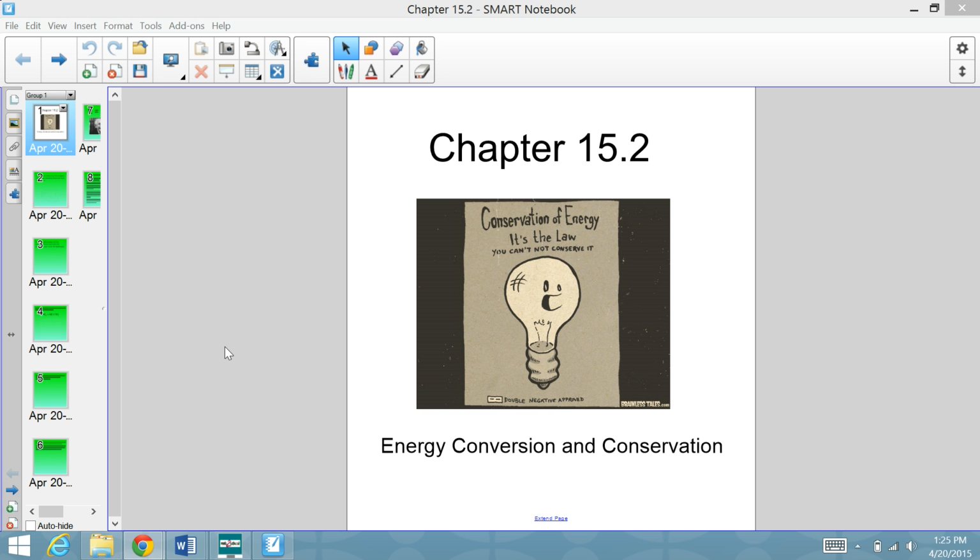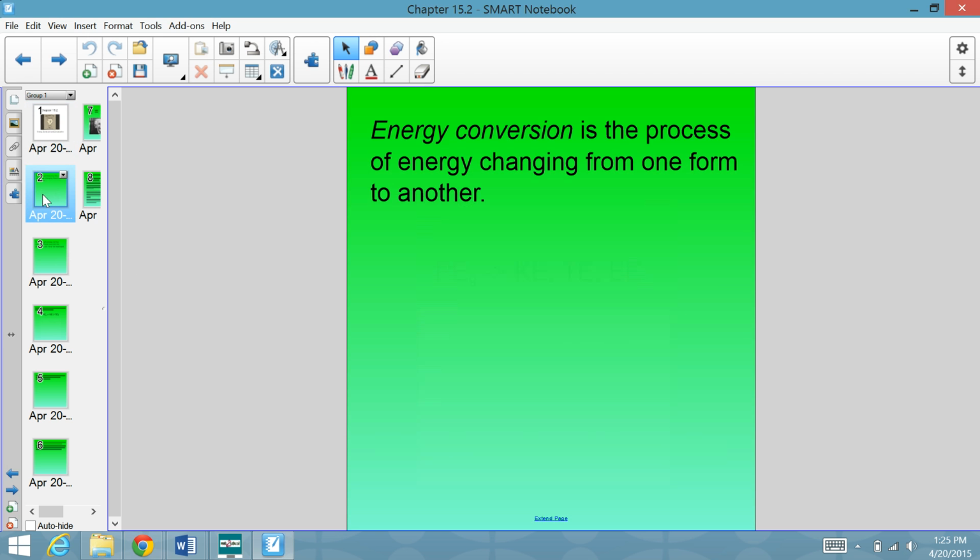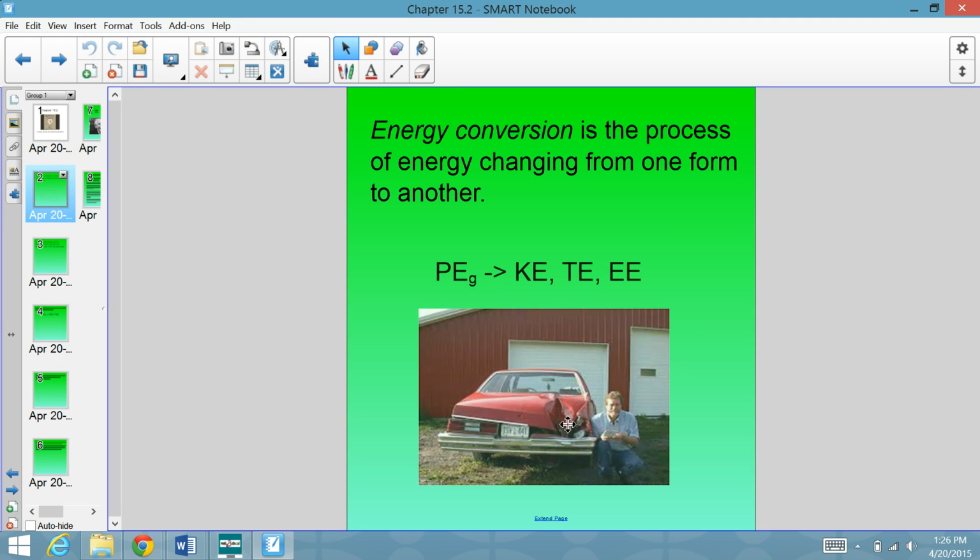All right, welcome to chapter 15.2. This is where we're going to talk about energy conversion and conservation. Now, we've already talked about different kinds of energy, but energy conversion is the process of energy changing from one of those forms into another. An example of that is this car right here.